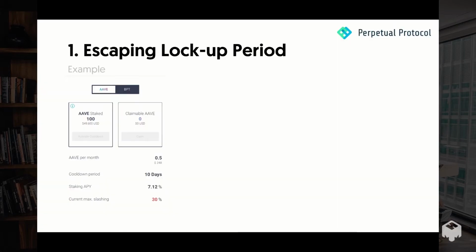But how can you escape the lockup period, like the cooldown period and the vesting period I previously mentioned? In the case of AAVE, assuming you have 100 AAVE staked on the AAVE protocol, what you can do is open a 100 AAVE short position when you think the price of AAVE is really high, or you just want to take profit.